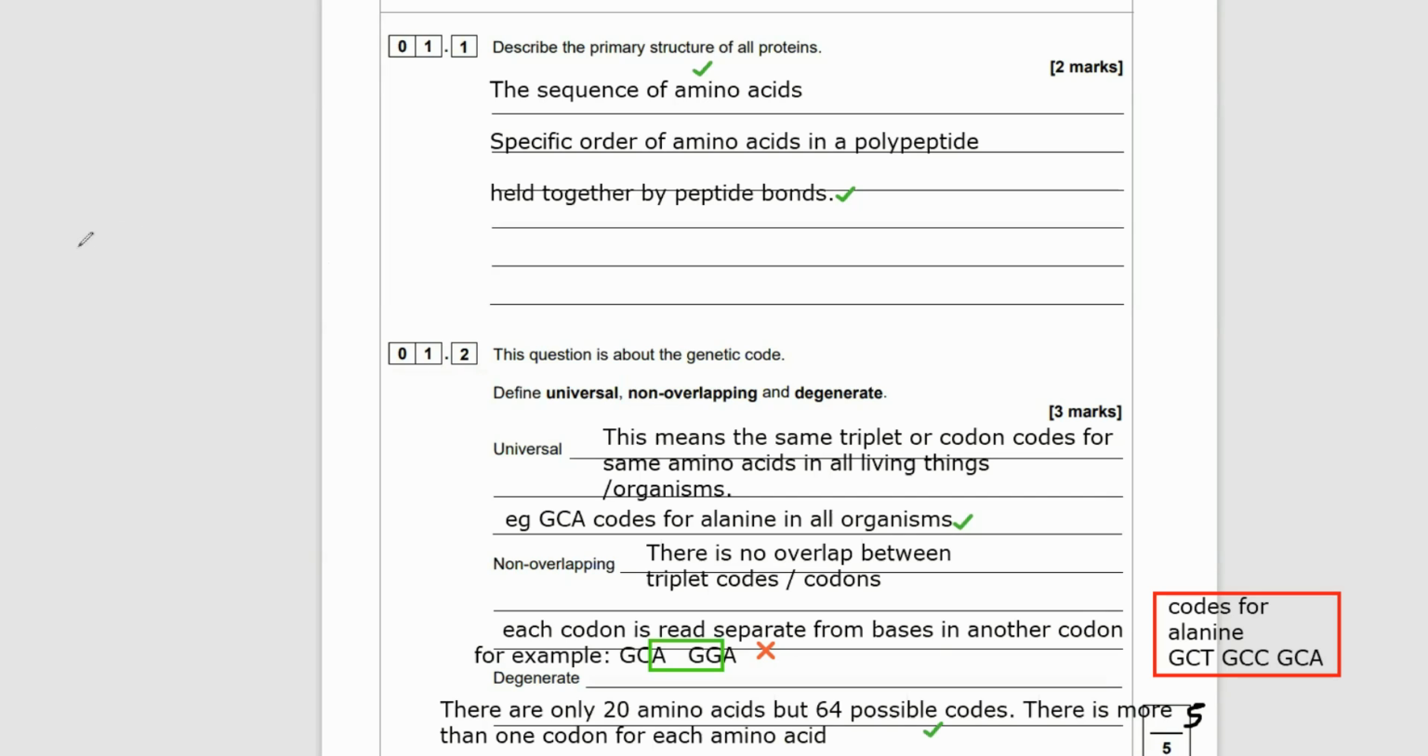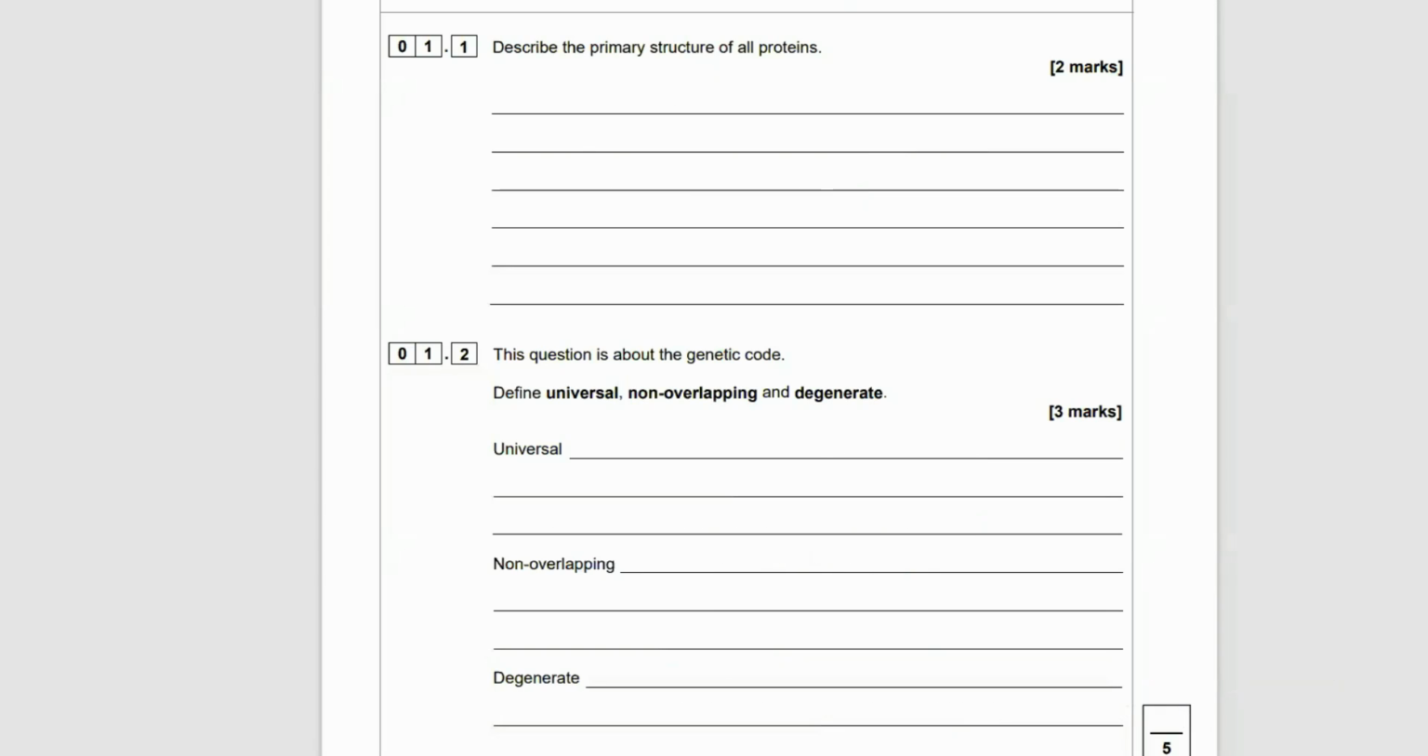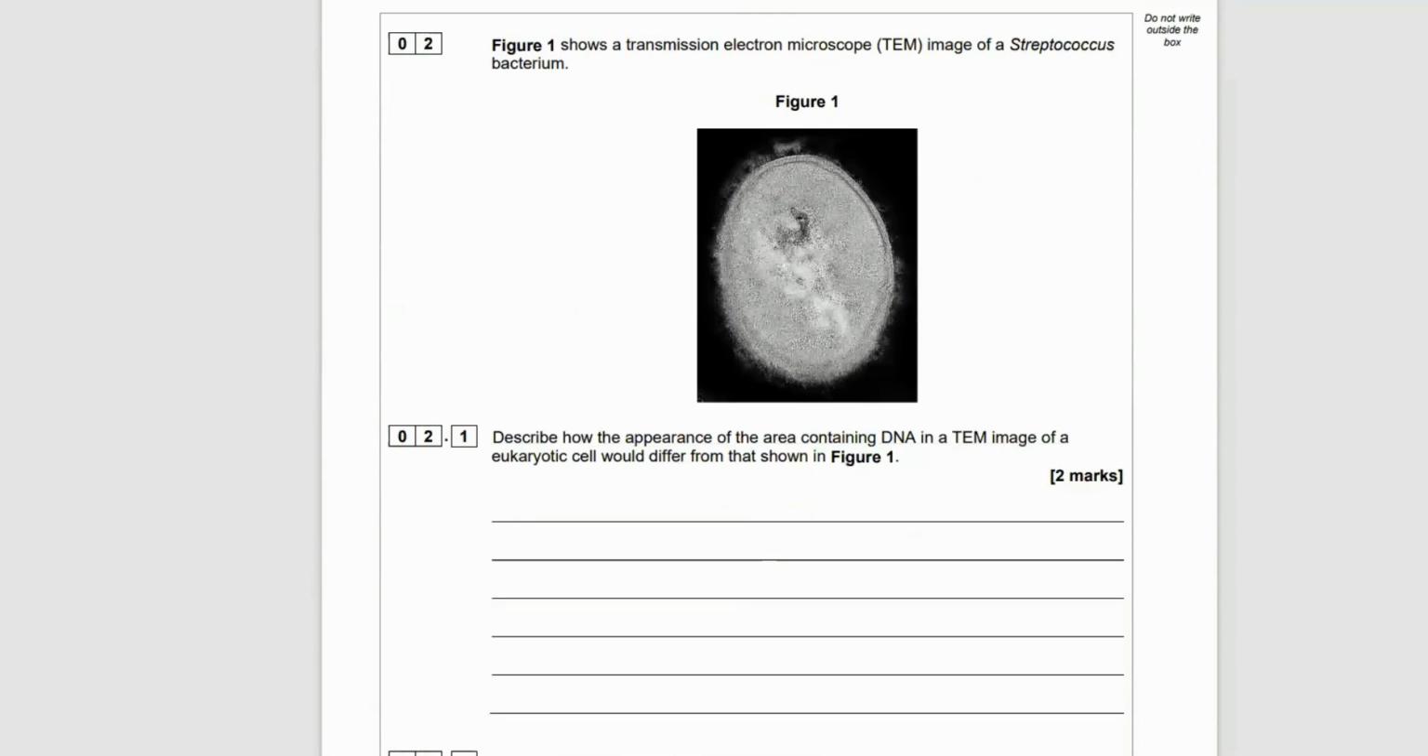So as an example, we use GCA, GCT, GCC, and GCA. These 3 codes or codons or triplet codes all code for alanine, the same amino acid. And that's what we mean by degenerate. Now let's move on. We're whipping on to question 2. Let's go.